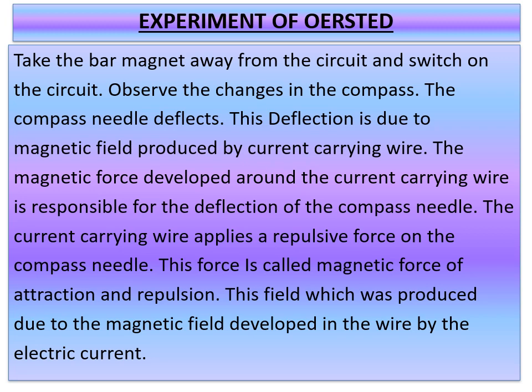This force is called a magnetic force of attraction or repulsion. This magnetic field developed in the wire is due to the electric current which is passing in the circuit.